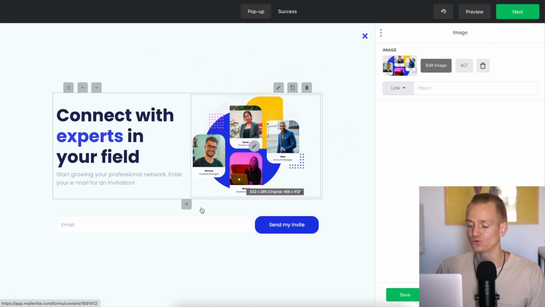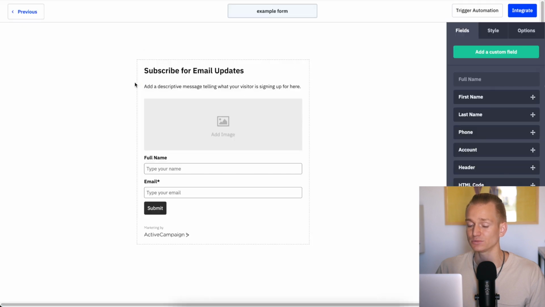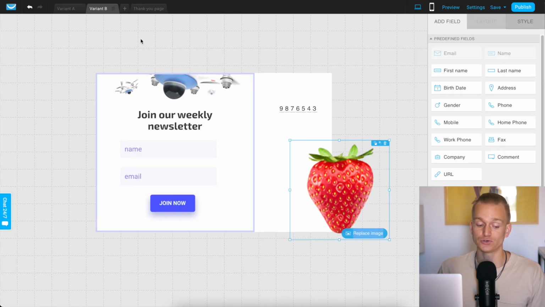I can't really do that much with how the pop-up looks. When it comes to Activecampaign, I'm actually really surprised that their pop-ups are actually very sort of basic as well. They're not really lacking anything, but you can't really do anything very advanced. However, when it comes to GetResponse, you can go super advanced.